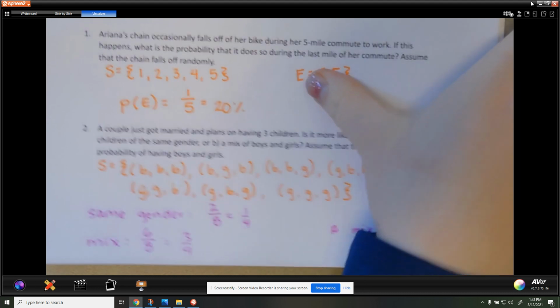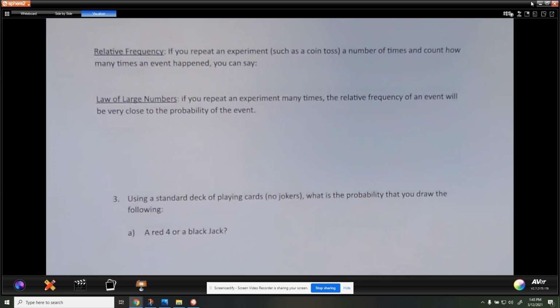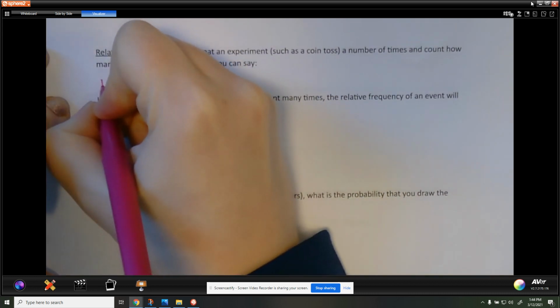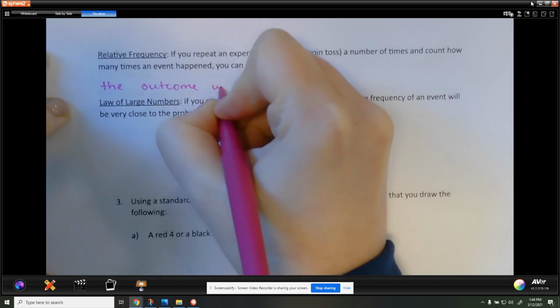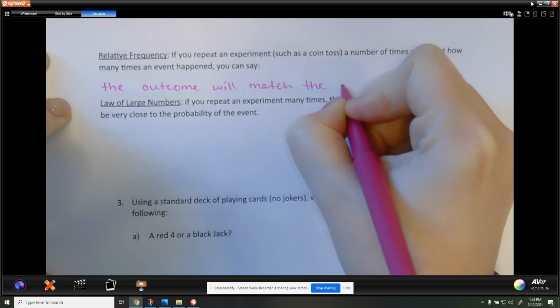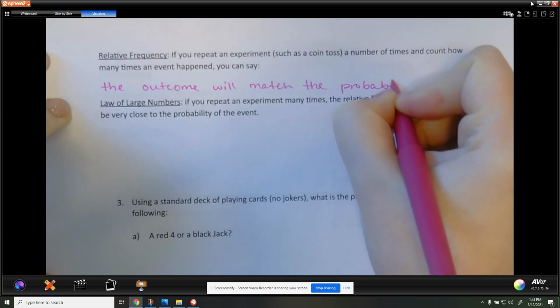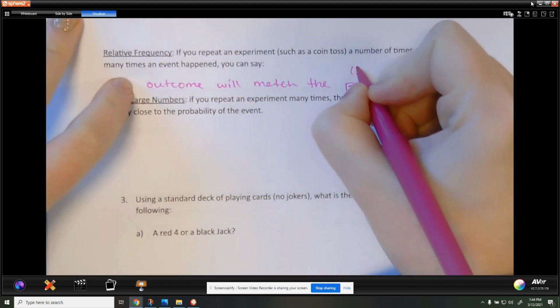All right, cool. Then we will flip our page. All right, relative frequency. If you repeat an experiment a number of times and count how many times an event happens, we say that this outcome will match the probability. Theoretic probability.